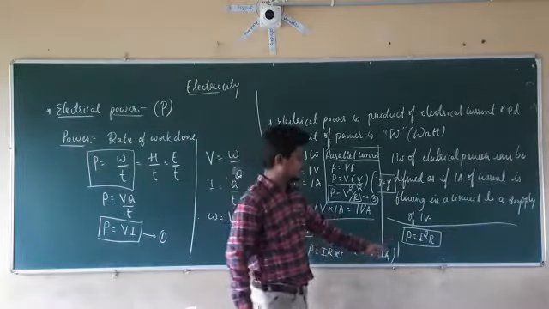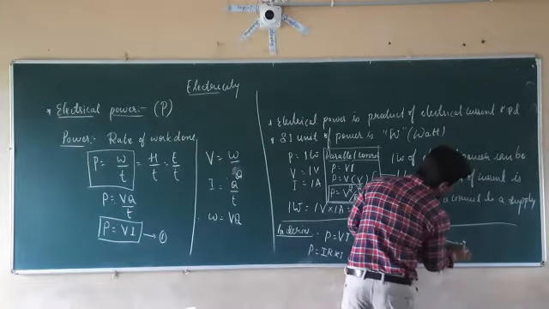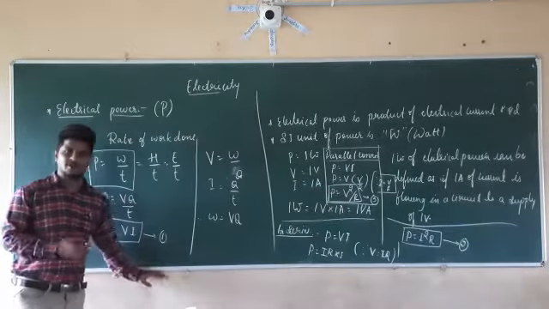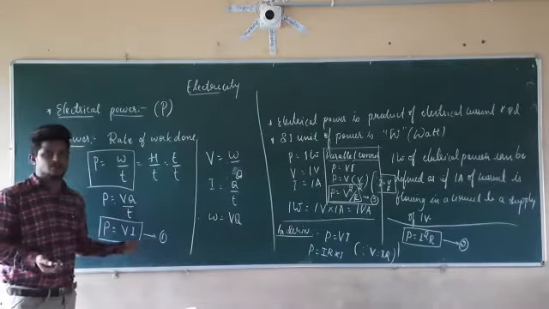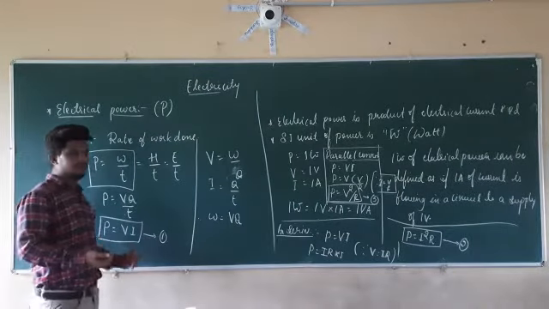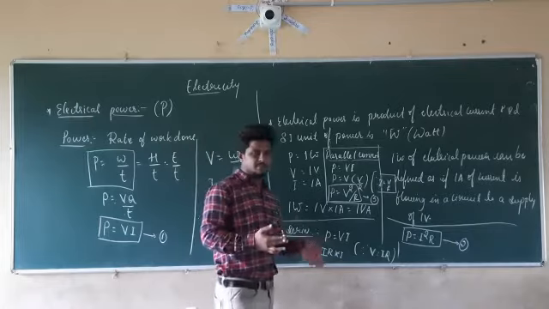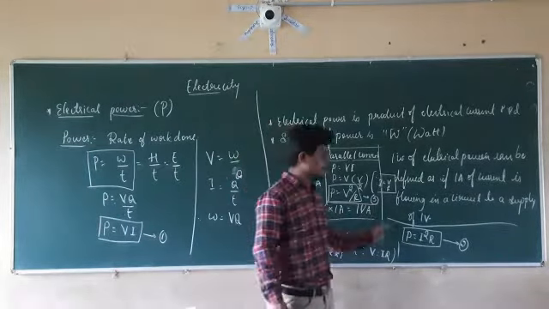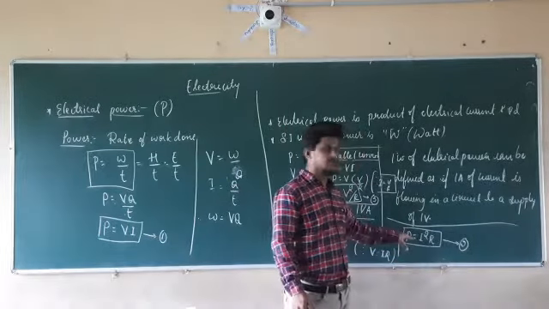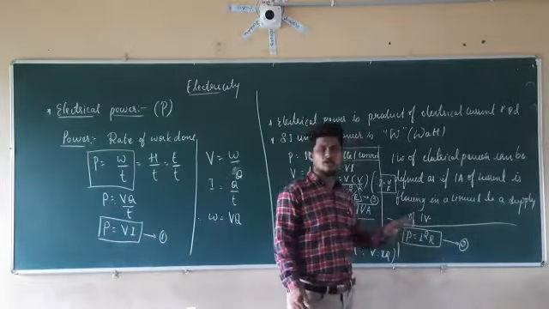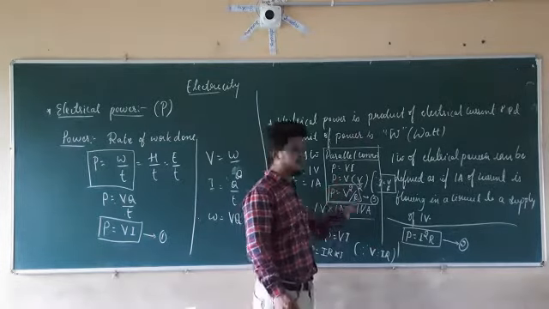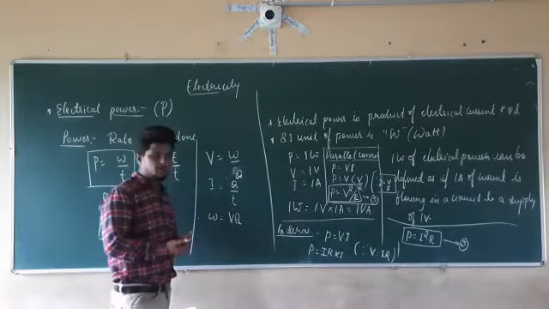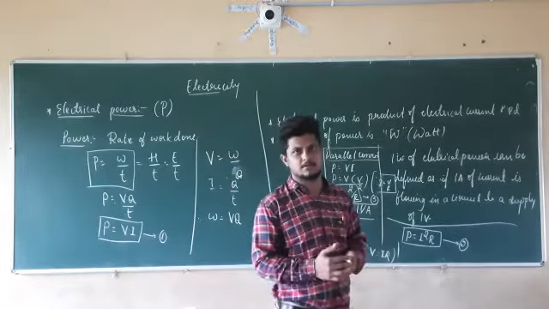This formula is for calculating the power in the series connection. This is a general formula to calculate the power in normal conditions. In the normal condition, if the voltage and current are given, then we are going to use this formula. If the numerical is given in the parallel connection, then we are going to use this formula. If the numerical is given in the series connection, then we are going to use this formula. That is P equal to I square into R, P equal to V square divided by R, and P equal to V into I. So these are the formulas for the power, and this is about the power.